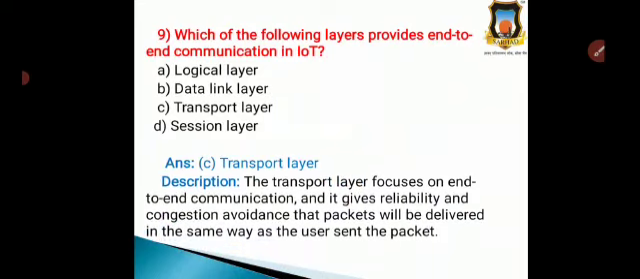Why? The transport layer focuses on end-to-end communication, and it gives the reliability and the congestion avoidance so that packets will be delivered in the same way as the user sent the packets. That's why the transport layer is the most important layer that provides end-to-end communication in IoT. That's why the correct answer is option C, transport layer.